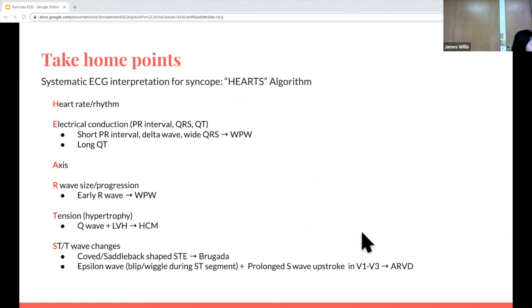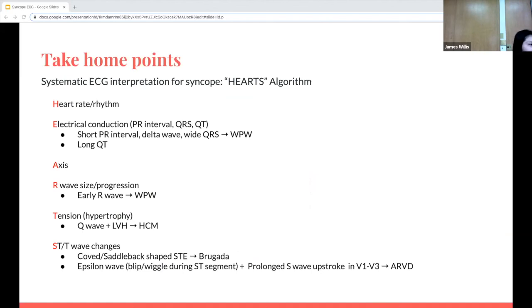And that's it. So the take-home points of this is there is a systematic way to read EKGs in the setting of syncope. You can look at specifically using the HEART mnemonic. There's more differentials under the heart rate and rhythm, the axis, the R wave, but we would be here for a longer time. So I was just focusing on the electrical conduction. If you see a PR interval that's short, wide QRS with a delta wave, think of WPW. Look for long QT syndromes.